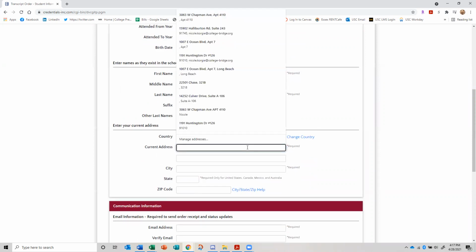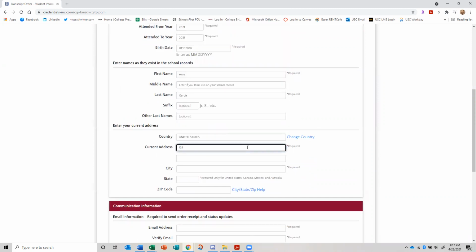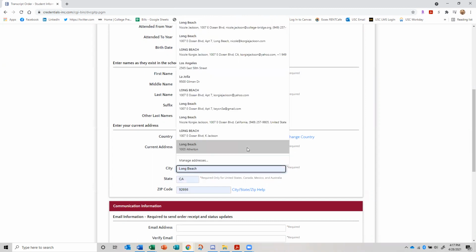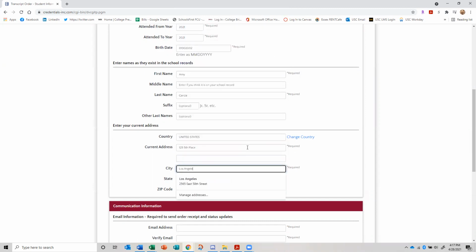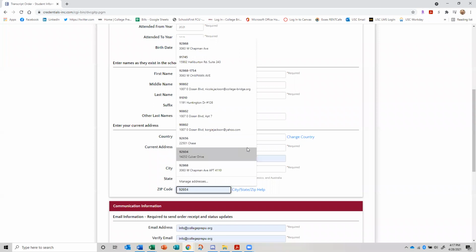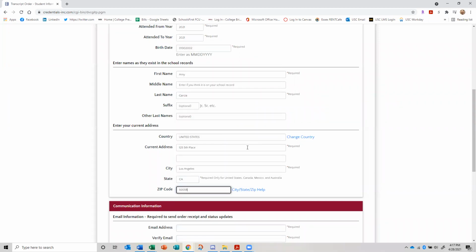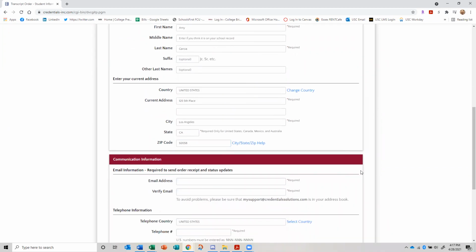All right, and then we will put in our address, 25 5th Place maybe. We live in Los Angeles, California, and what's an LA zip code? Not really sure. Okay, so put in your address there.